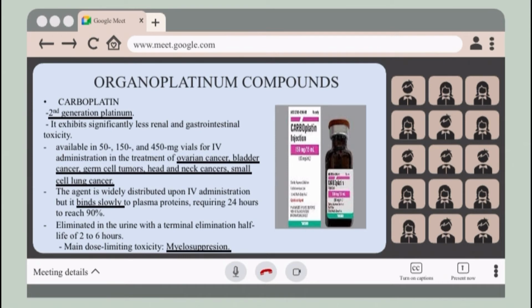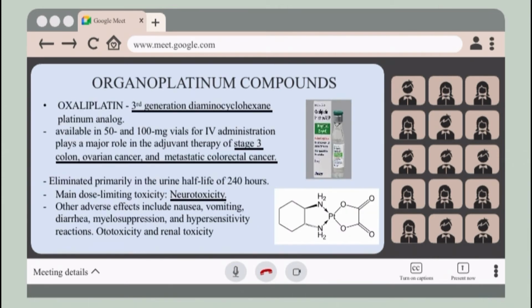So this agent is widely distributed upon IV administration, but it binds slowly to plasma proteins. That is why it requires 24 hours to reach 90%. It is eliminated in the urine with a terminal elimination half-life of 2 to 6 hours. So the main dose limiting toxicity is myelosuppression.